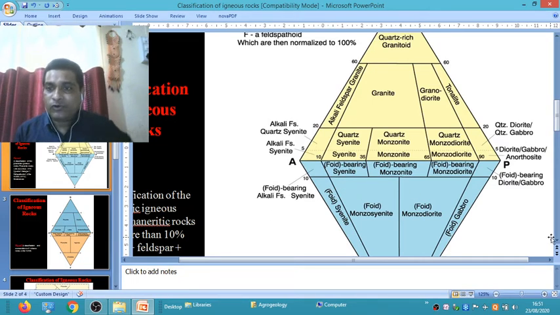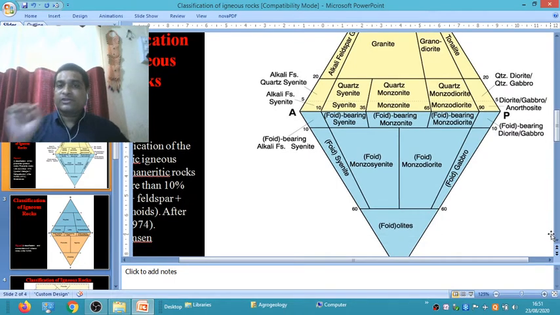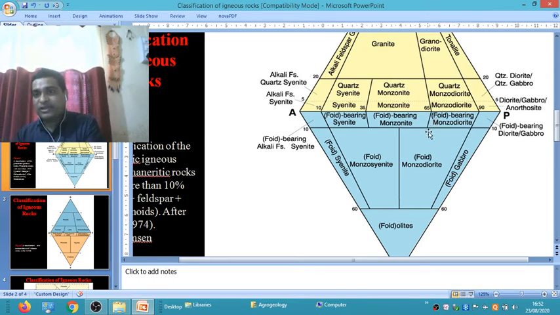Another nomenclature of plutonic igneous rocks: rocks containing 0 to 10% of feldspathoid with 10 to 35% of plagioclase feldspar and greater than 65% of alkali feldspar are called foid-bearing syenite. And those plutonic igneous rocks containing 35 to 65% of plagioclase feldspar and 35% of alkali feldspar with 10% of feldspathoid are called foid-bearing monzonite. And rocks containing 65 to 90% of plagioclase feldspar and 10 to 35% of alkali feldspar with 0 to 10% of feldspathoid are called foid-bearing monzodiorite. Okay.